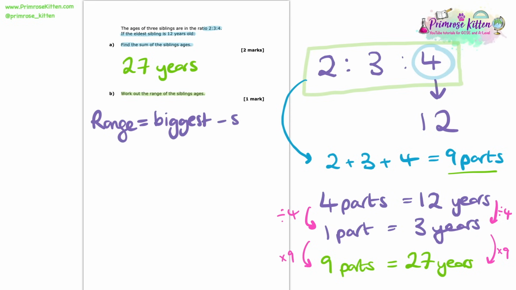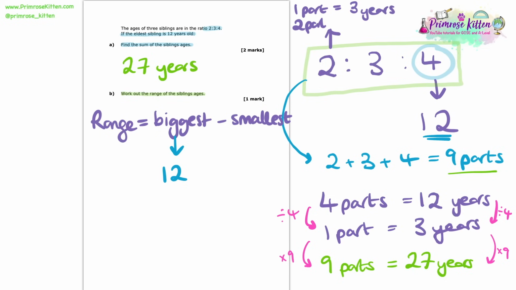Well, we already know what age the eldest sibling is. We were told that that is 12. So we need to work out what the youngest sibling is. So looking at the ratio, the youngest sibling will correspond to the 2 parts of this ratio. So if I know that 4 parts is 12, then 2 parts is going to be half of that, because 2 is half of 4. So I can say then 2 parts of the ratio will be equal to 6 years.